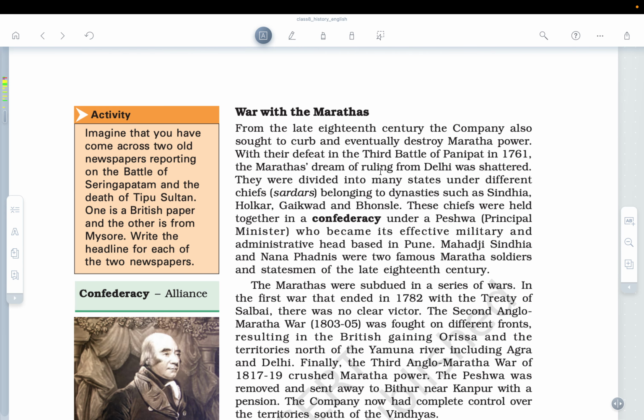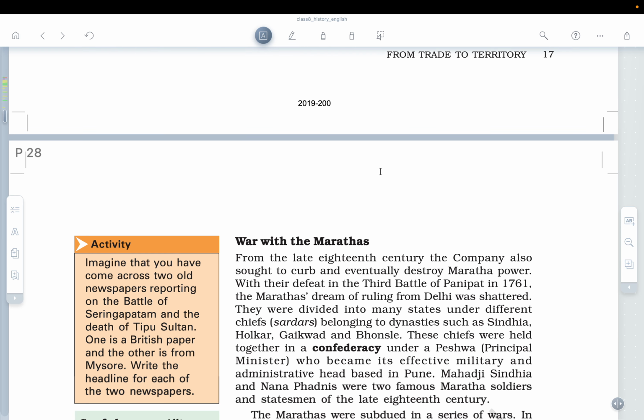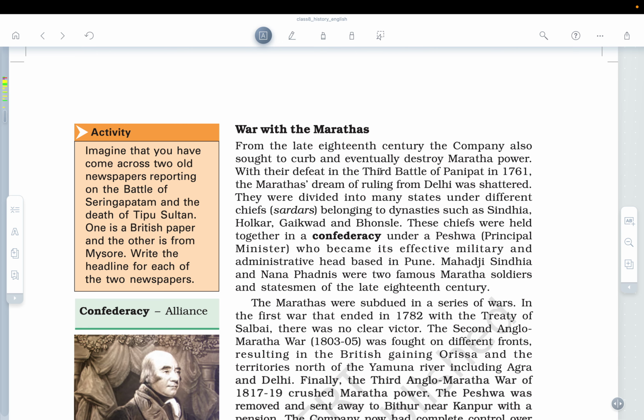Okay, so we will stop here, and in the upcoming chapters we'll see the wars with the Marathas. So I'll have to bring the second part of this particular lecture.